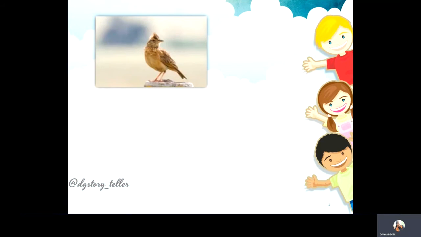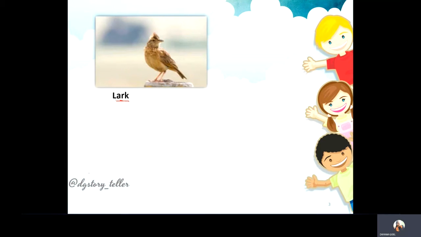So the first word is lark. Lark is a small bird, as you can see in the picture. It looks like a sparrow. It's small and it's brown, but its name is lark. As we can see that lark has AR in it, we can say that it is an AR sound word.